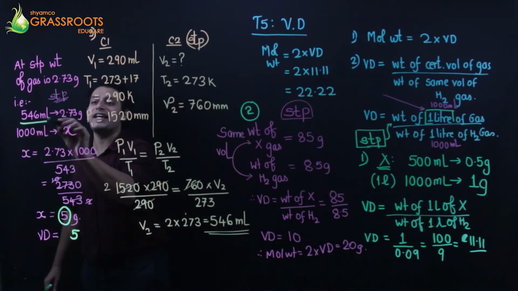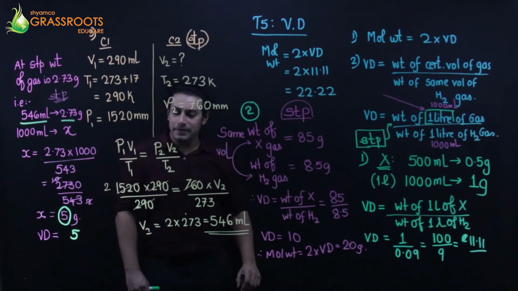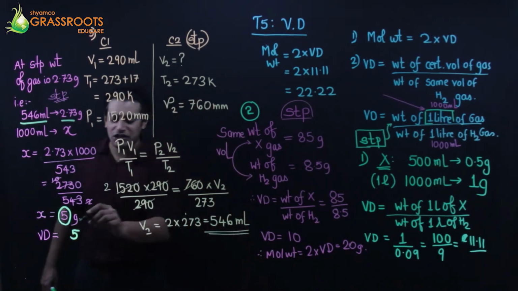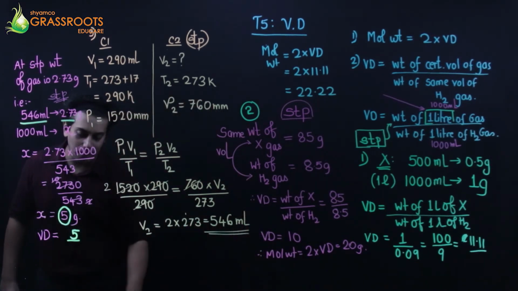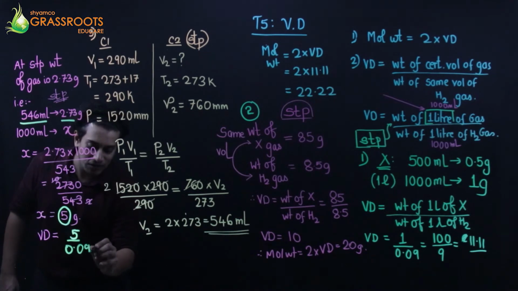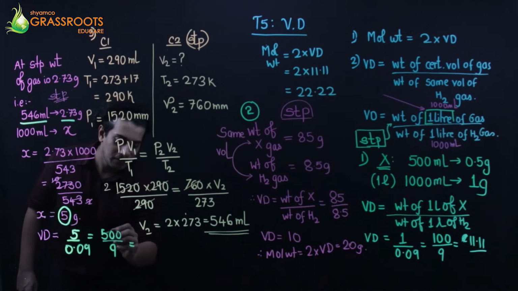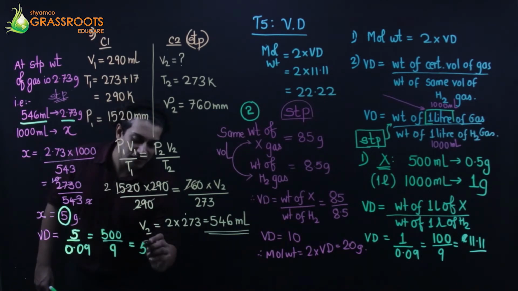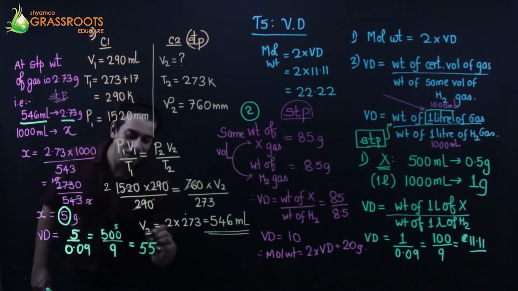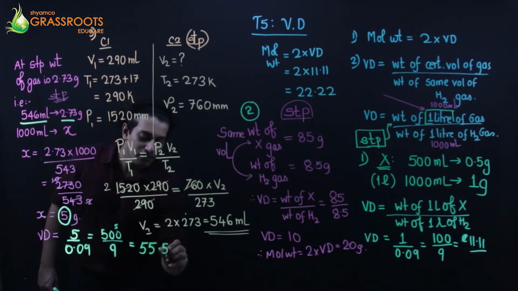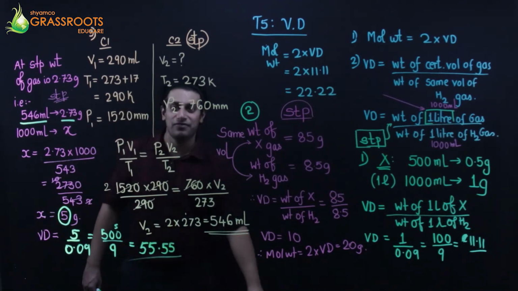First we had 546 का वजन. So we got 1 liter का वजन as 5 upon 0.09. That's 500 upon 9, which is 55.55.